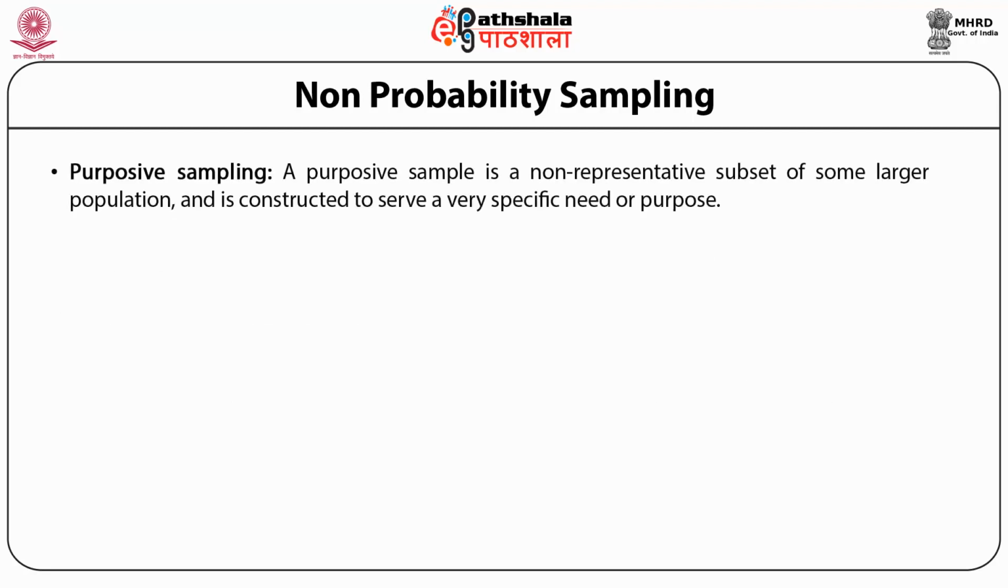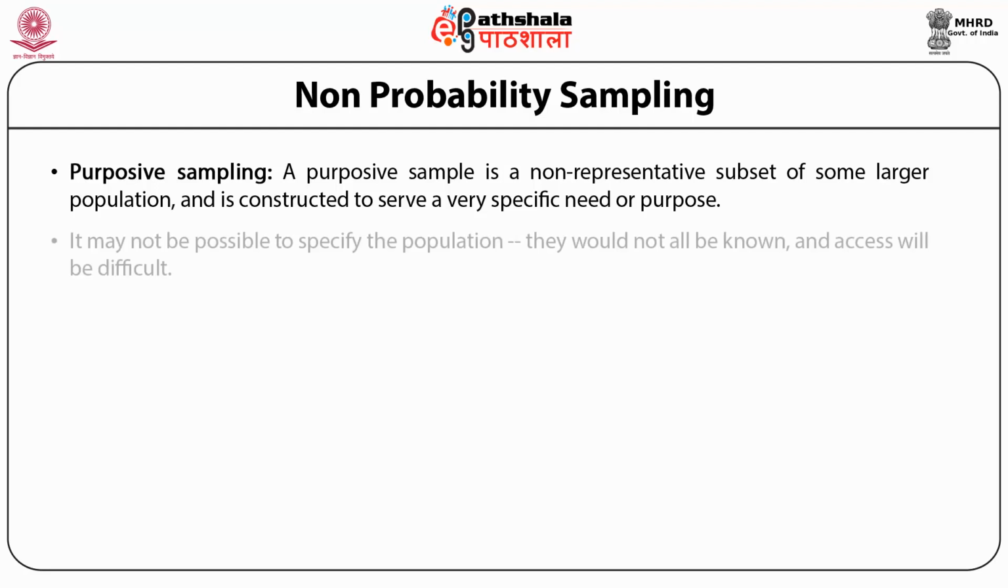Purposive sampling. A purposive sample is a non-representative subset of some larger population and is constructed to serve a very specific need or purpose. A researcher may have a specific group in mind, such as high-level business executives. It may not be possible to specify the population. They would not all be known and access will be difficult.